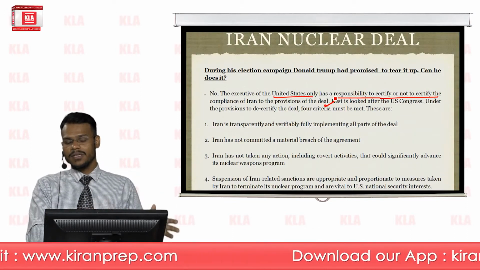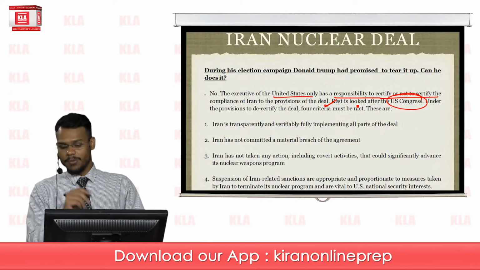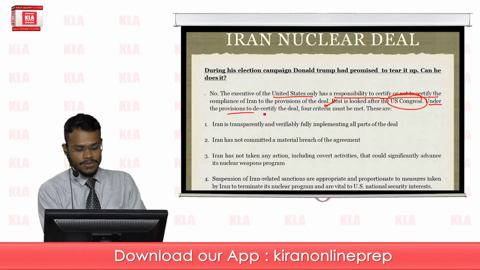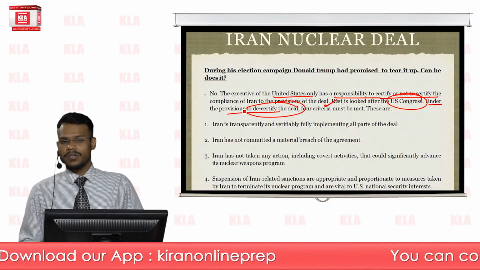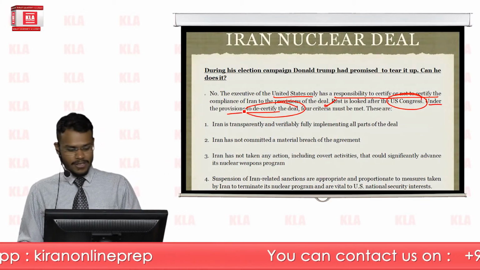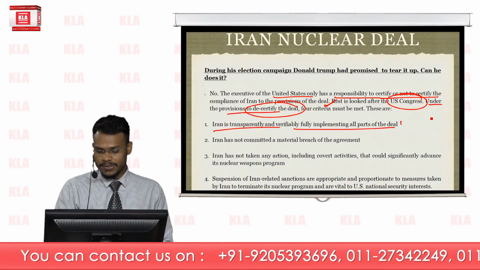This comes under the jurisdiction of the United States Congress. Remember this, this is very important. Under the provisions to decertify the deal, it is also conditional. Four criteria must be met in order to decertify. These are: Iran is transparently and verifiably fully implementing all parts of the deal.